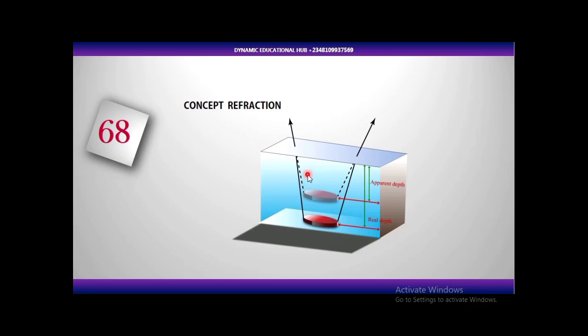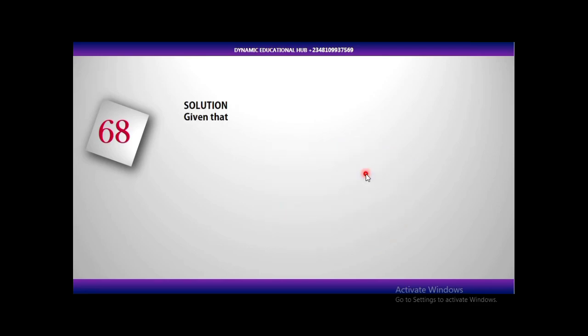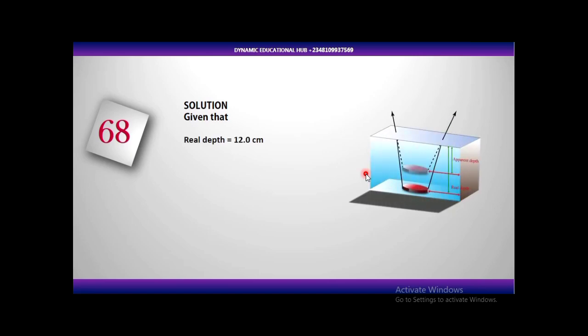Which means the height of the apparent image that will be formed will be proportional to the refractive index of the medium. So that's just the principle. Now we have the apparent depth, the depth at which you are seeing the object, and the real depth. So let's use that concept to solve this question.